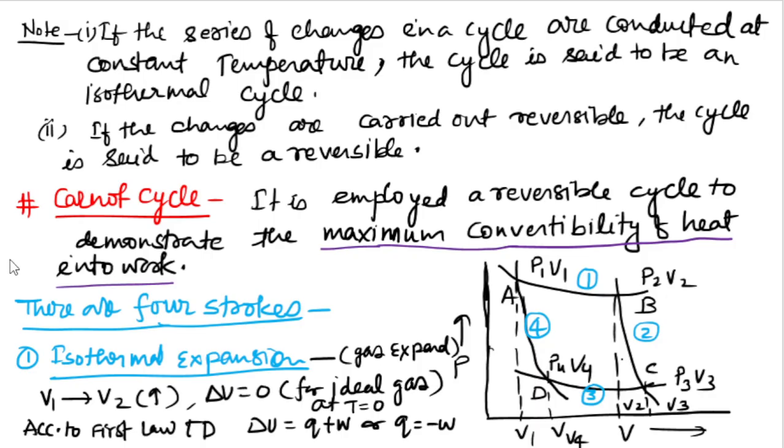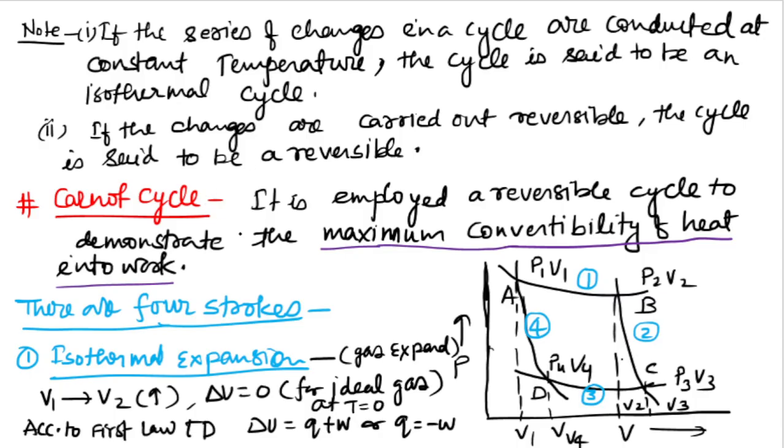So here are the note points. If a series of changes in a cycle are conducted at constant temperature, the cycle is said to be an isothermal cycle. If the changes are carried out reversibly, the cycle is said to be reversible. These are the note points regarding the cyclic process. Now let's discuss the Carnot cycle.